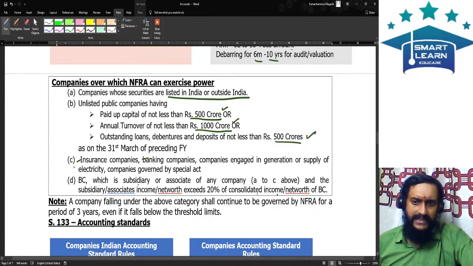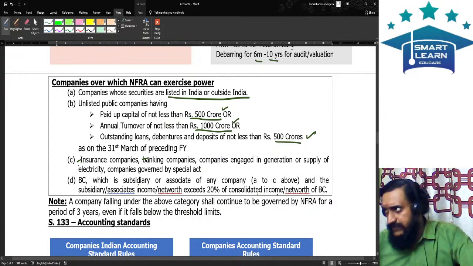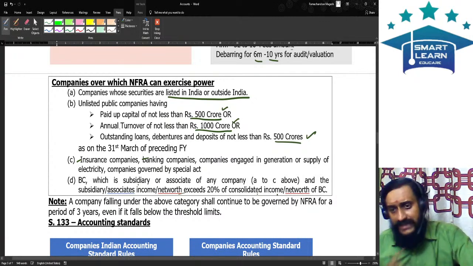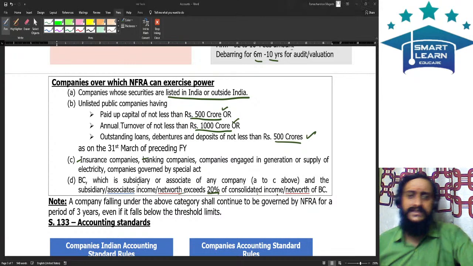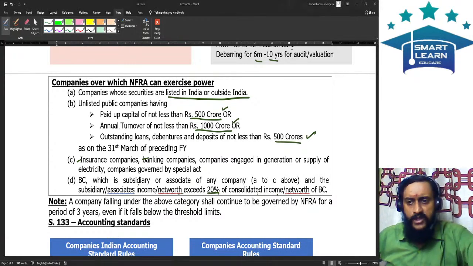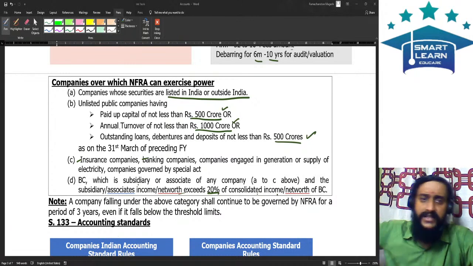Group entities: NAFRA will have a power only if that individual entity's contribution towards the total income or net worth is exceeding 20%. Holding companies are covered under NAFRA. Subsidiary companies are not automatically covered under NAFRA; it depends on whether that subsidiary company's net worth or income exceeds 20% of the consolidated income.